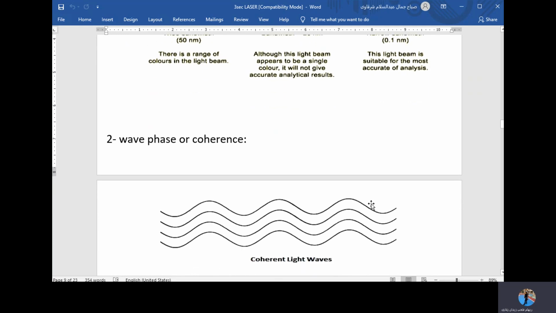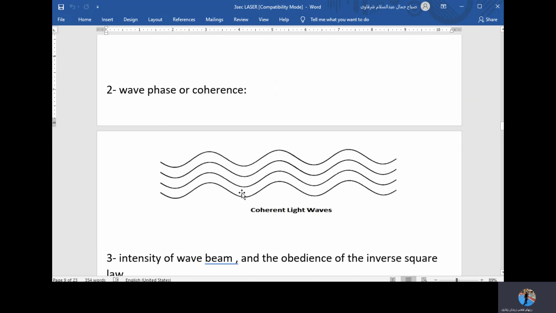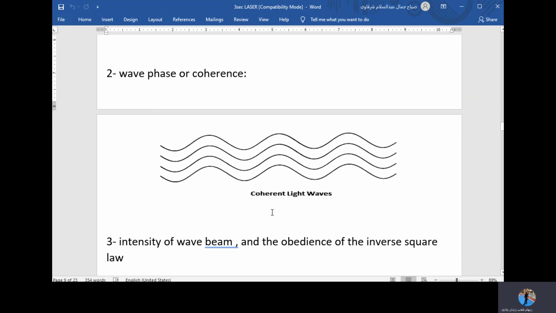The second property we talk about is the wave phase or coherence. If you look at this wave and the one under it and the one under it and the one here, you have 1, 2, 3, 4. You have 4 waves, and these 4 waves are coherent with each other because coherent light waves have the same phase with each other.